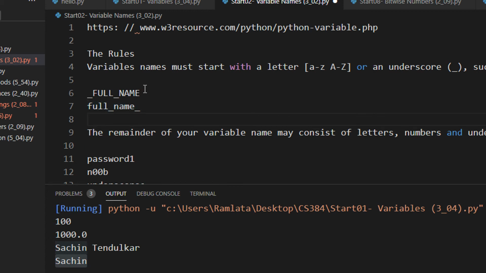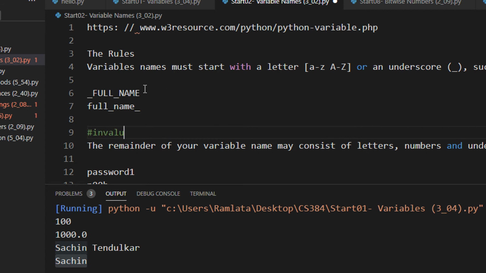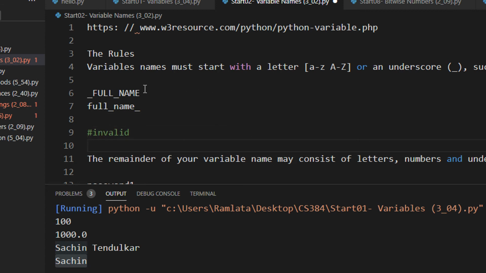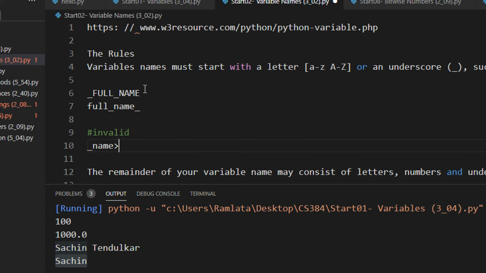So invalid would be, let's say, having a variable name like this, because the variable name cannot begin with any other symbol except an underscore. Similarly, you cannot have something like this one. This is also an invalid variable name, because it does not allow any other symbol except underscore.